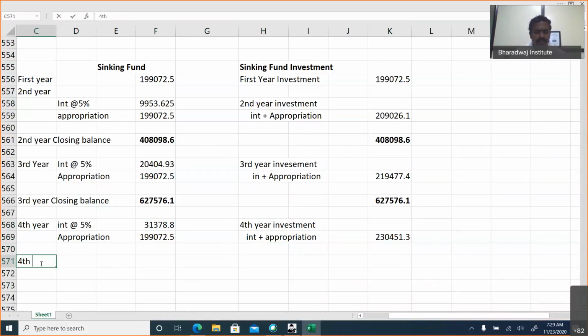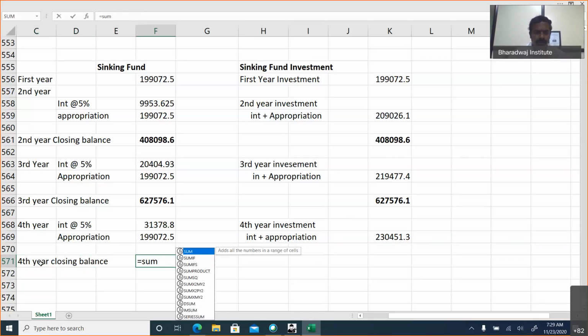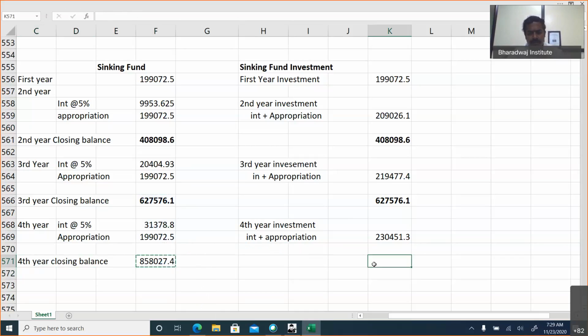Then fourth year closing balance: opening balance plus interest plus appropriation made in the current year will give us closing balance. We'll get the same. This is fourth year closing balance.